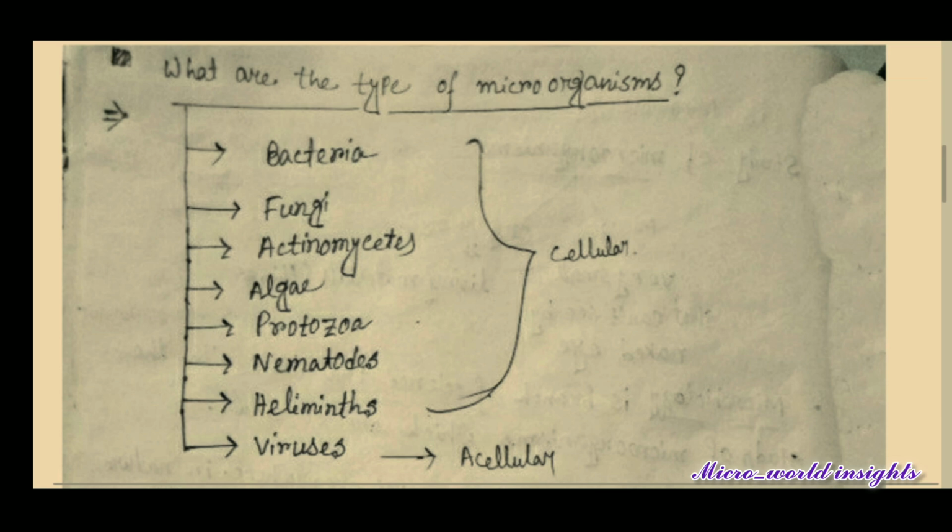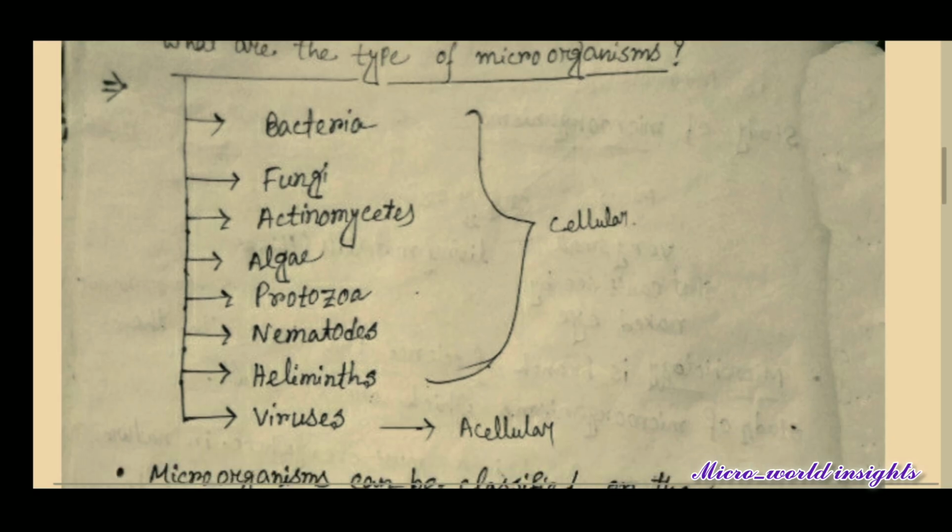These microorganisms are microscopic living organisms that exist in diverse environments. They can be classified into bacteria, fungi, actinomycetes, algae, protozoa, nematodes, helminthes and viruses.